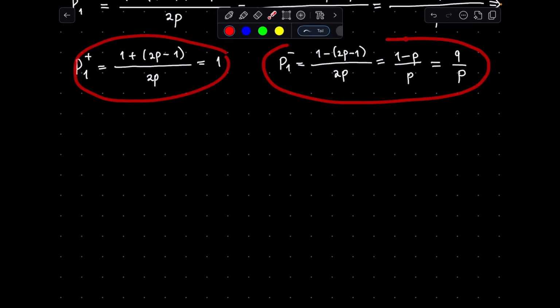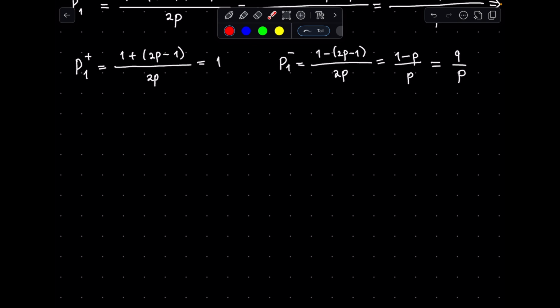Okay, we got our two solutions. One solution gives just 1, the other one gives q over p. Both of these solutions are correct depending on what value of p we're dealing with.